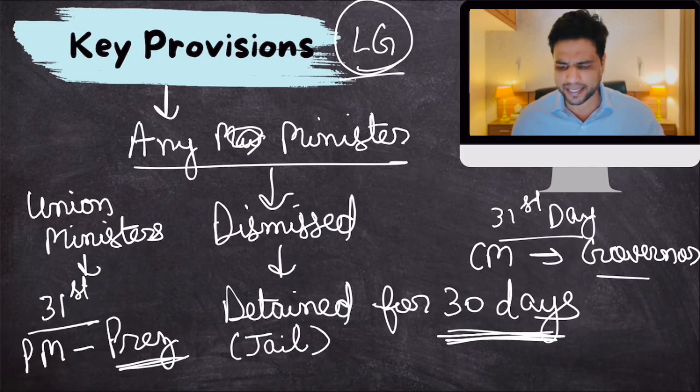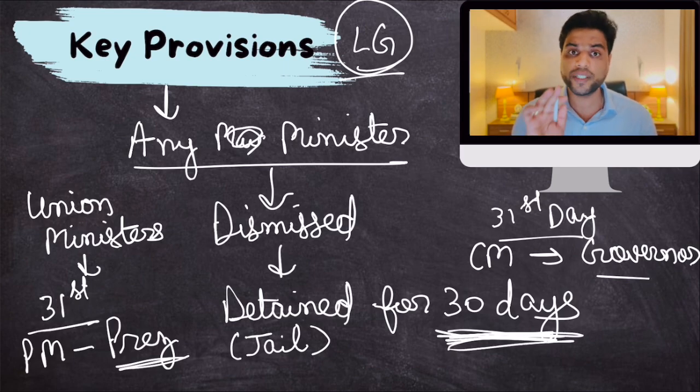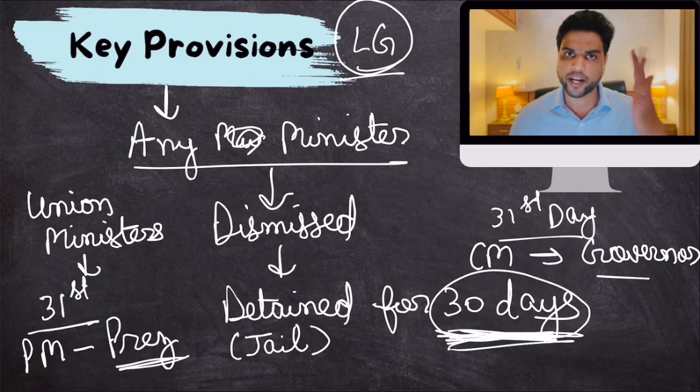And the idea behind this is that if you are not able to get bail or any relief from court for 30 days, then the allegation on you is serious. If you're detained by police or judicial remand for 30 days and you cannot even get a normal bail from the court, then the offense for which you are being held is serious. That is why you can't be allowed to continue. Clear? That is the idea.